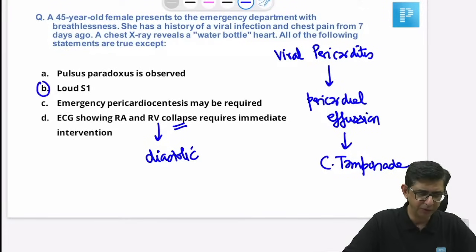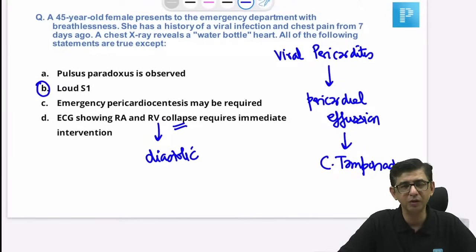Yes, guys, you were perfectly right. There is water outside the heart, so there has to be muffled heart sounds present, and that is why Raju, Aman, Alia, Sudeep, all of you are right for this.